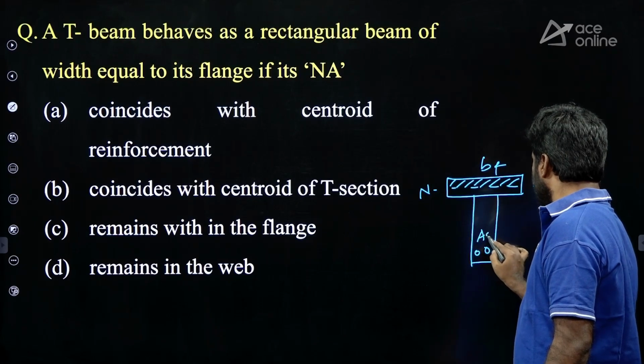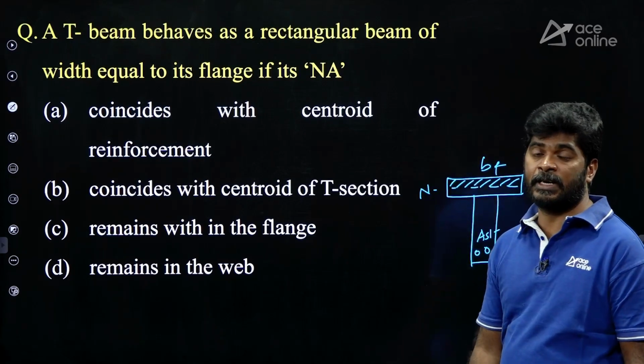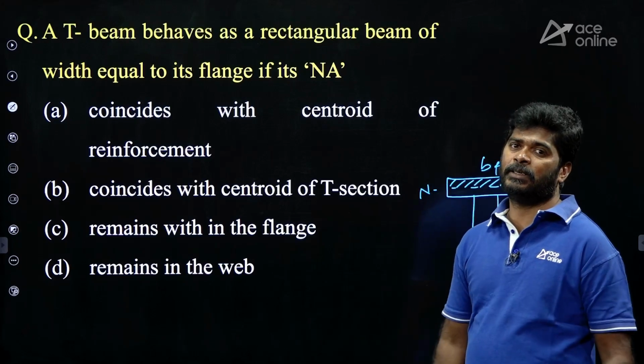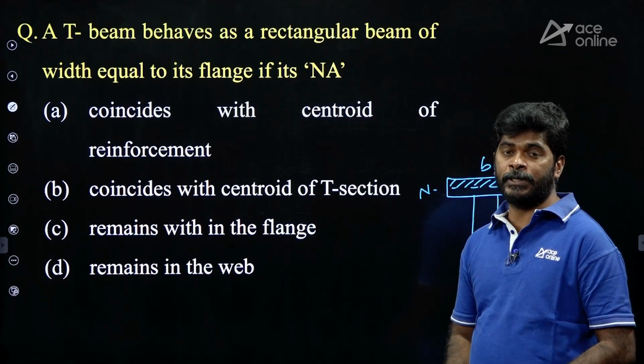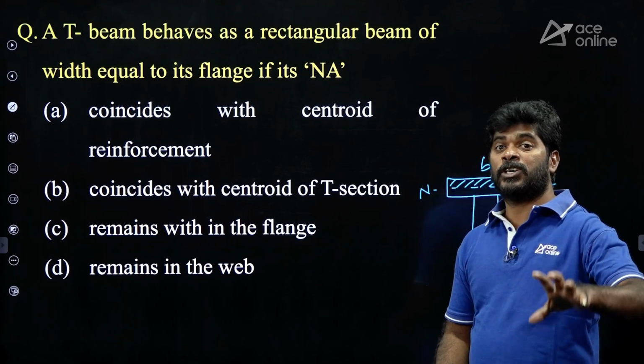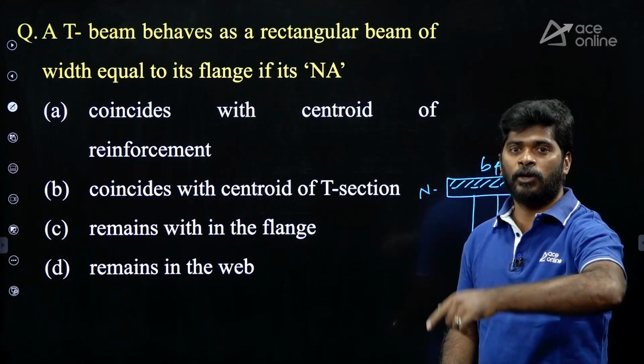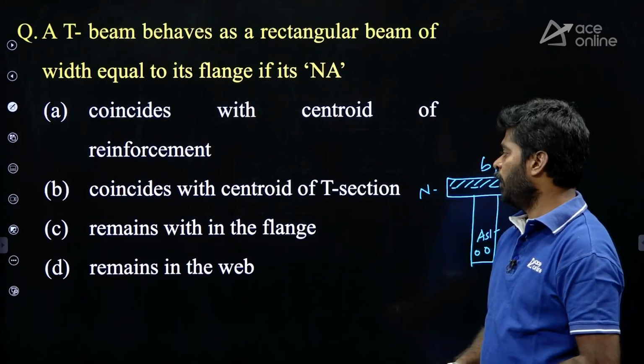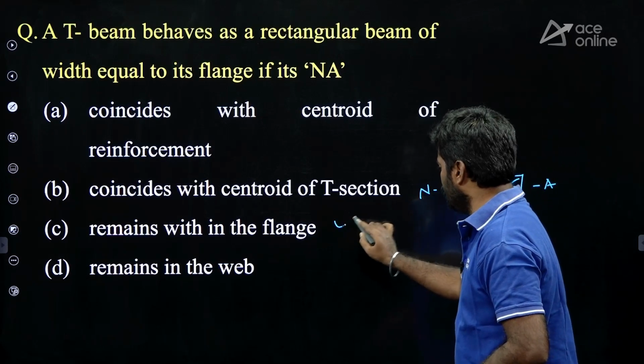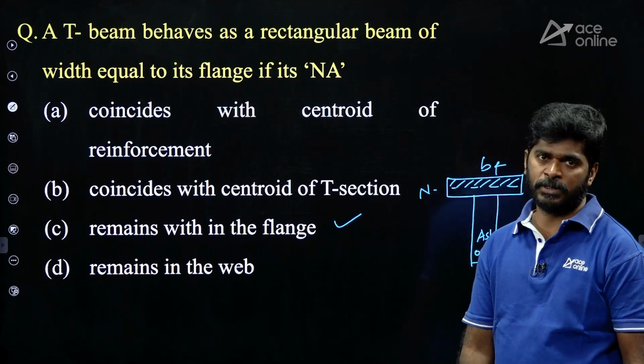Though it is a flanged section, for analysis and design you can treat it like a rectangular section. Here the question is, where is the neutral axis? The neutral axis lies within the flange. Option C is correct.